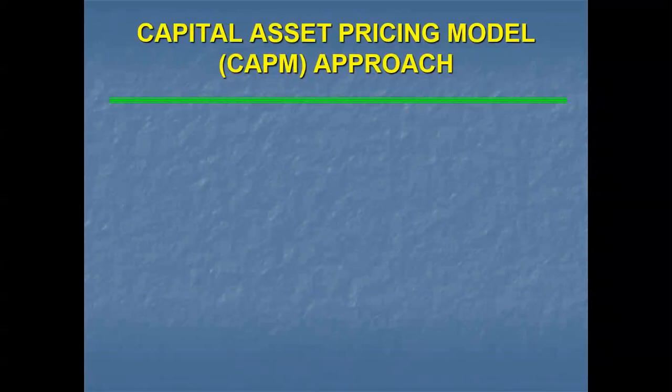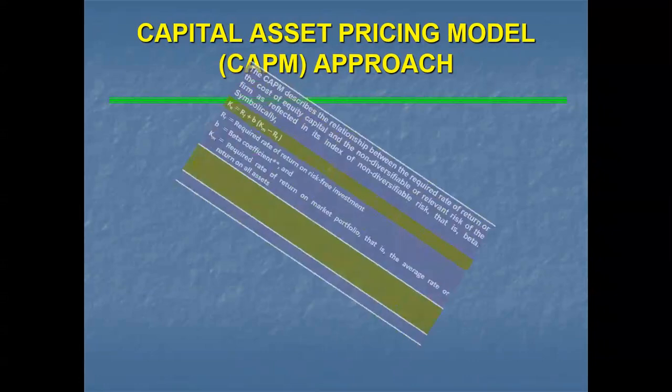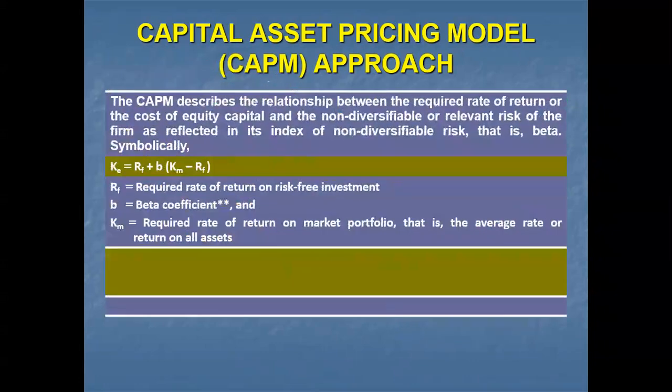Let us understand the other approach to measurement of the cost of equity capital, the capital asset pricing model approach, which is also popularly known as the CAPM approach. What exactly does it mean? This model is based on the relationship between the required rate of return and the risk-free security.